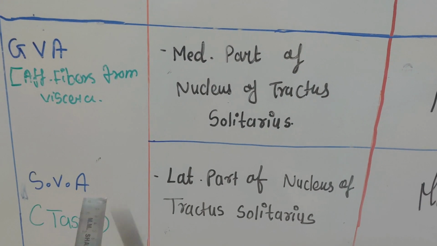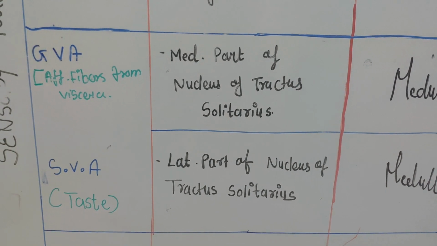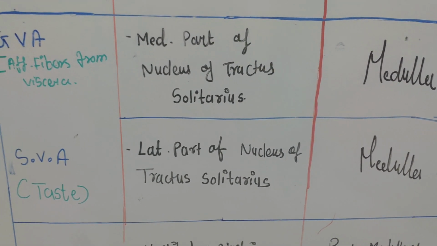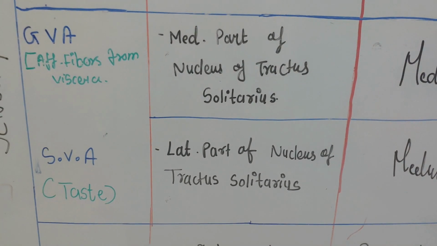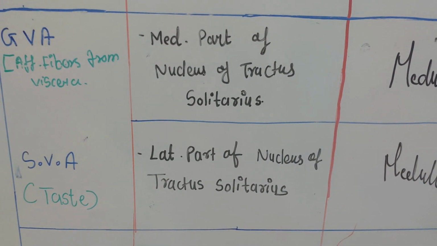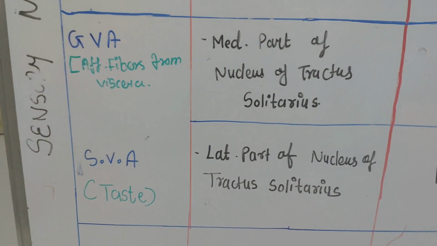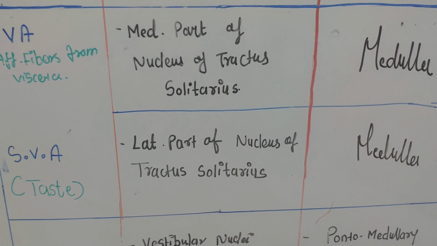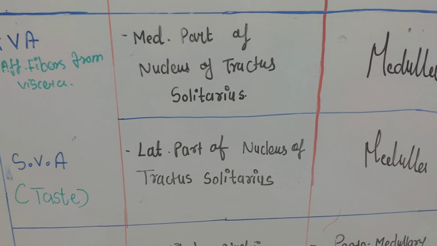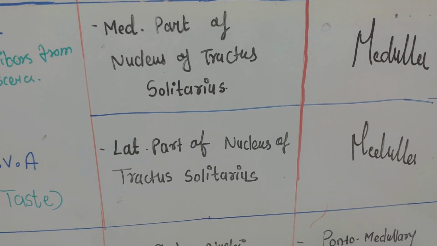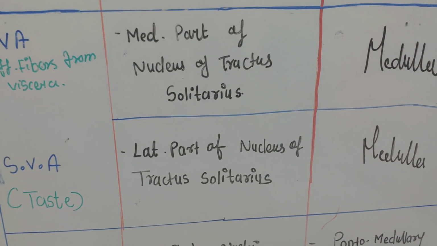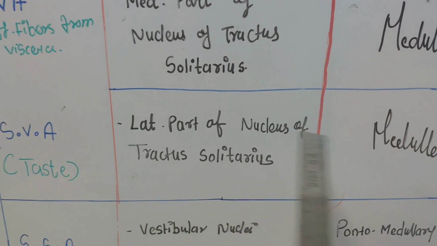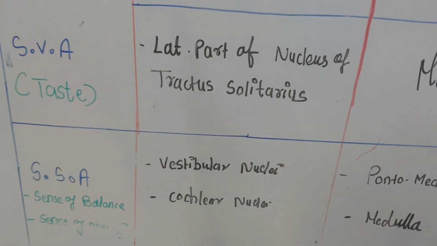Special visceral afferent is a special type of sensation in our body, and it is responsible for carrying the taste sensation. You know the tongue, which carries the taste sensation, is divided into three parts: anterior 2/3, posterior 1/3 and the most posterior part. The taste from the anterior 2/3 part is carried through the 7th cranial nerve. From the posterior 1/3 part, the 9th cranial nerve carries the sensation, and from the most posterior part of the tongue, the 10th cranial nerve carries the sensation, and this nucleus is also situated in the medulla oblongata.